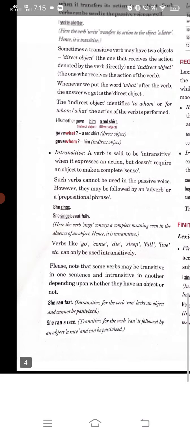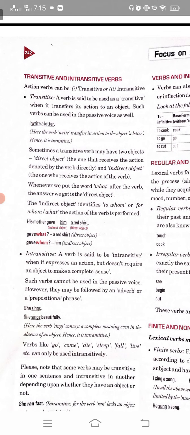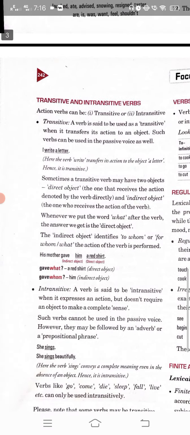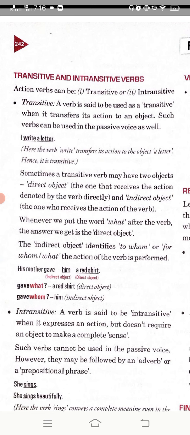Now let's move on to the transitive and intransitive verb. So what is a transitive verb and what is an intransitive verb? When we are using a verb and that action is done on an object, it means that your action affects the object in the sentence.